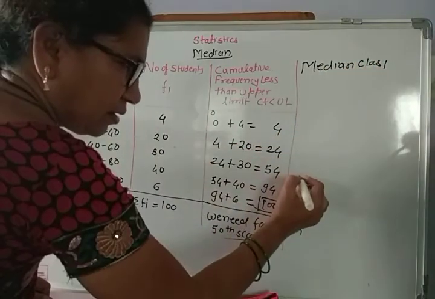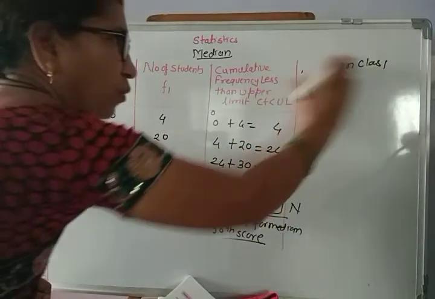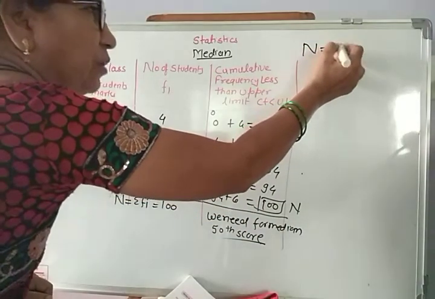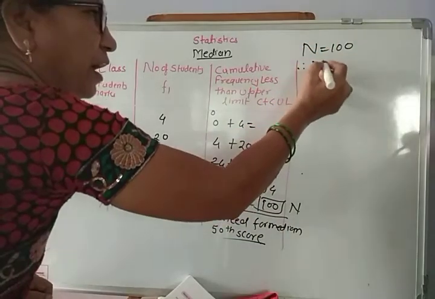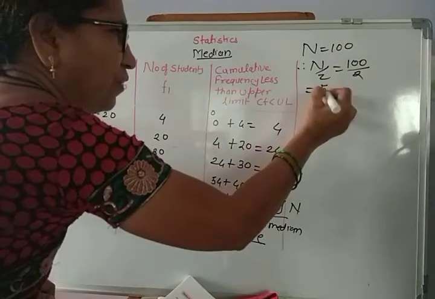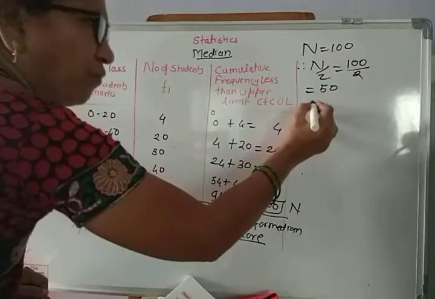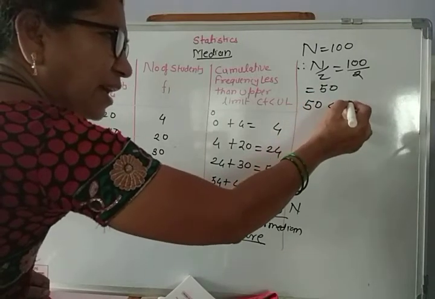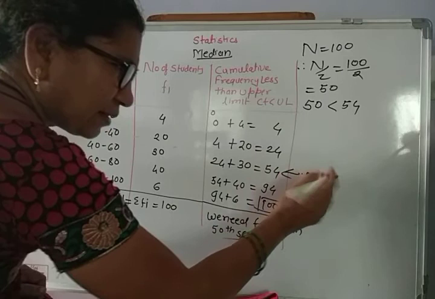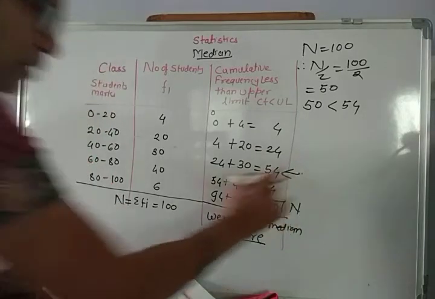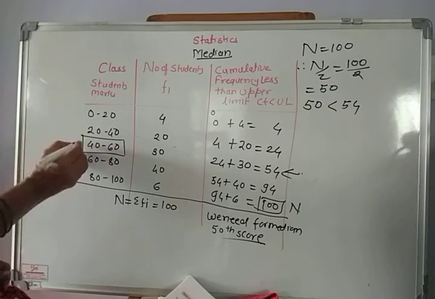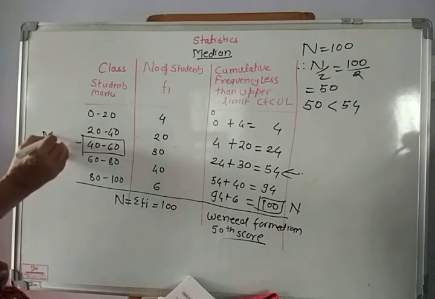N by 2. What is n by 2? N is equal to 100. Therefore, n by 2 is equal to 100 upon 2, that is equal to 50. And 50 is just less than 54. So, this is the median class. This is the median class. Going downward, this is the class. So, this is the median class.